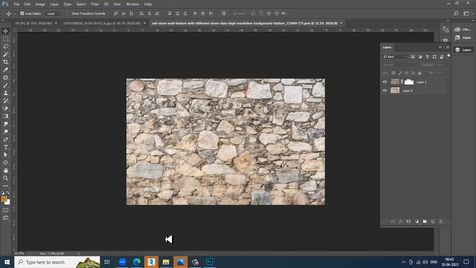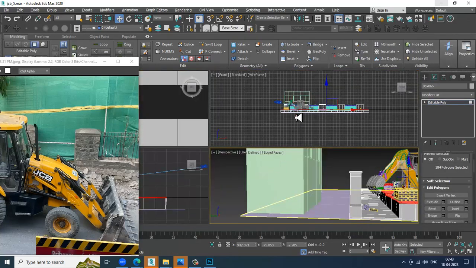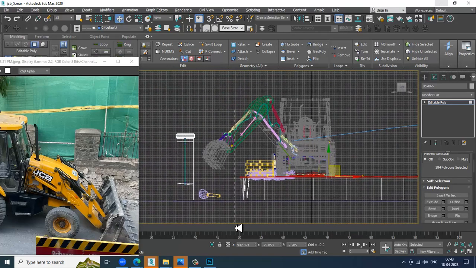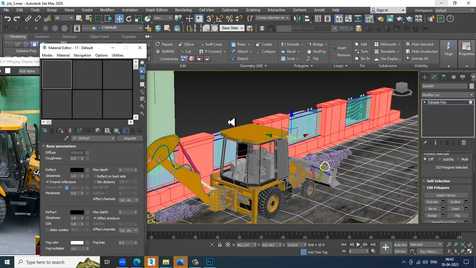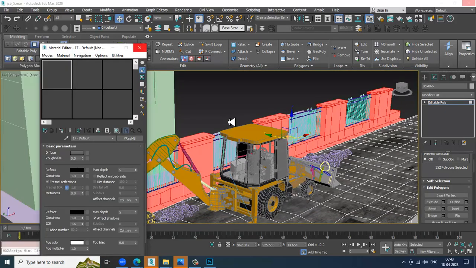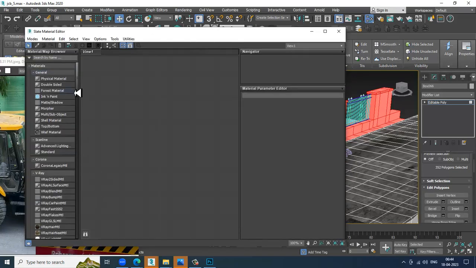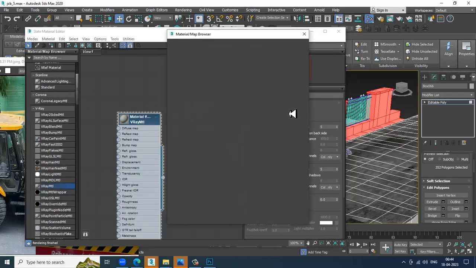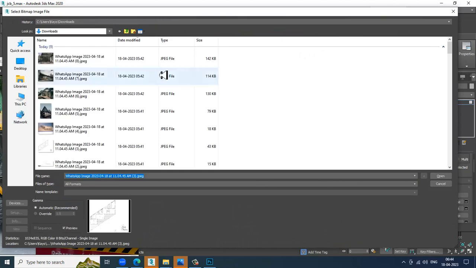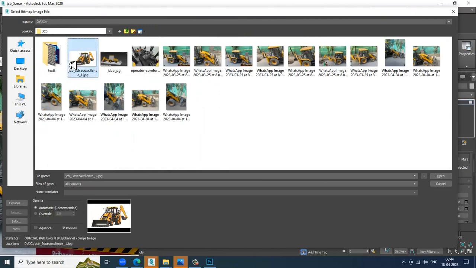Let's again go into this and select this. Select the polygons, and select this much of the part. Go into material. I'll go into the slate editor. Let's take a Vray material and go into the bitmap.